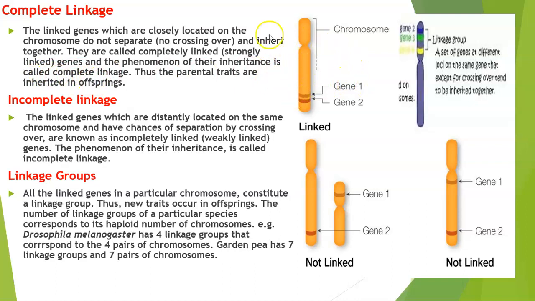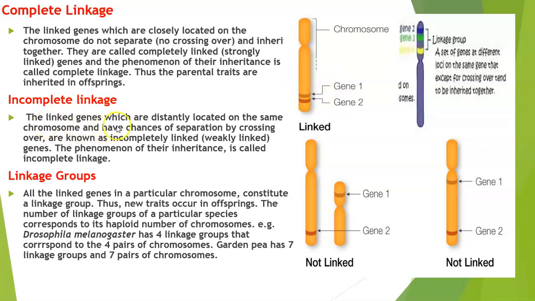See here, I have shown you a diagram of two different chromosomes. Here you have chromosome 1 where two genes are located quite closely to one another. In the same way, on this chromosome I have genes 1, 2, 3 located together. So this forms one group of genes which are very close and tightly held. If crossing over doesn't happen in this region, these genes are going to be inherited together. This is called complete linkage.